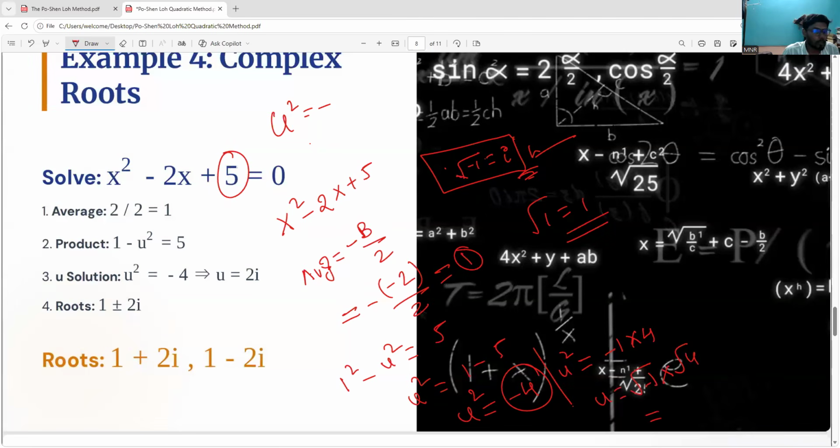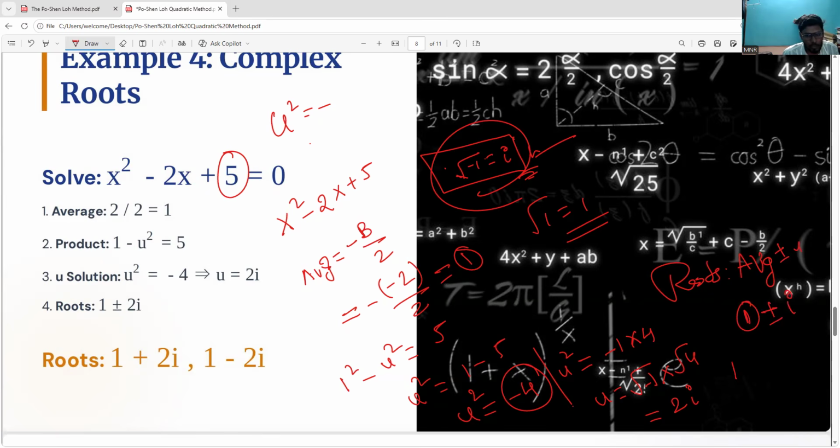So you already know, I already told you, if you are getting a u square value that is minus, it is indicating that it is complex roots, imaginary roots. So root over value is i. So root 4 value is 2. So 2i is the answer. So roots equal to average plus or minus u. So my average is 1. So 1 plus or minus i. So one root is 1 plus i, second root is 1 minus i.